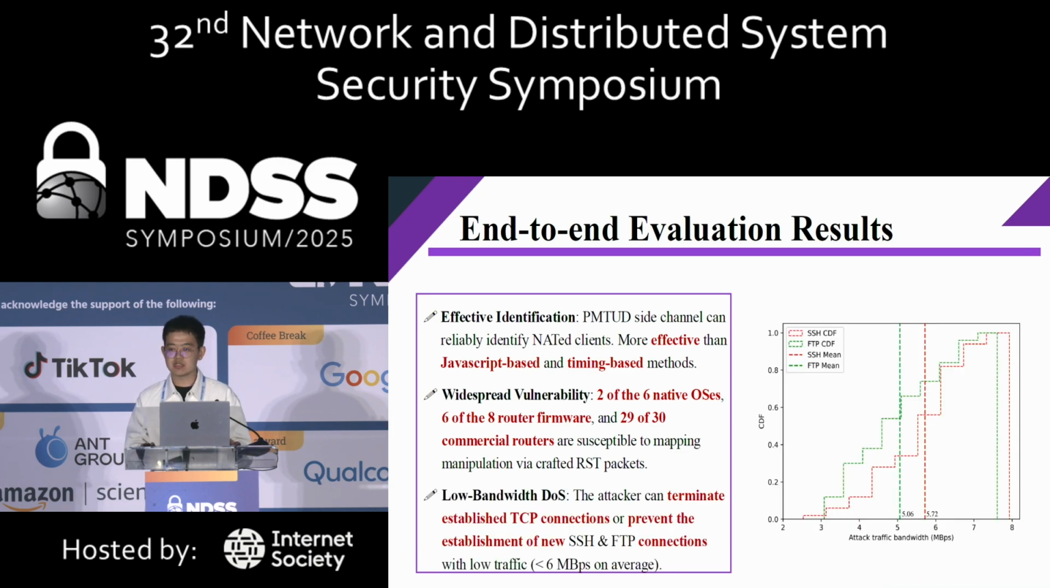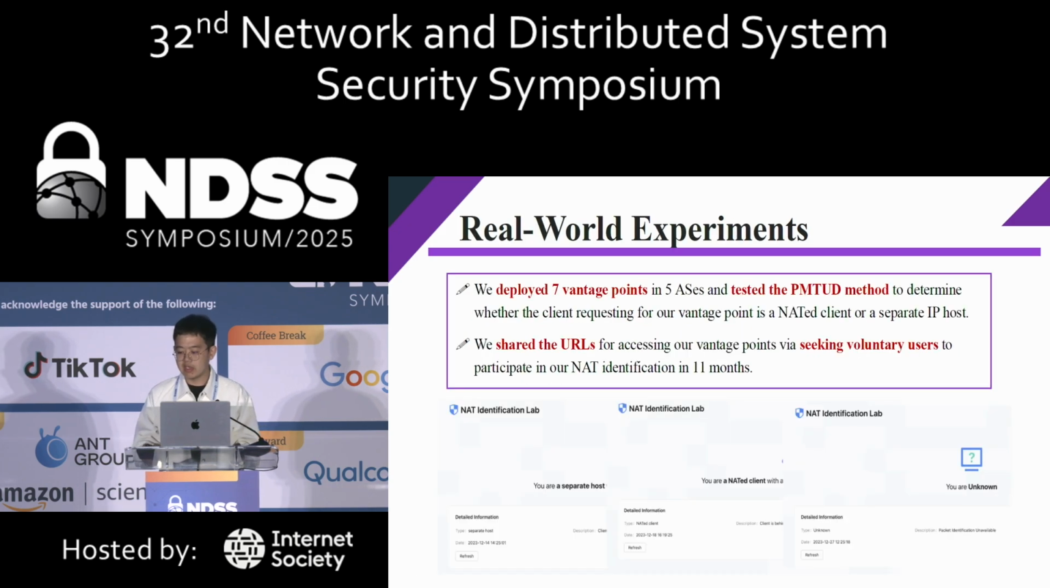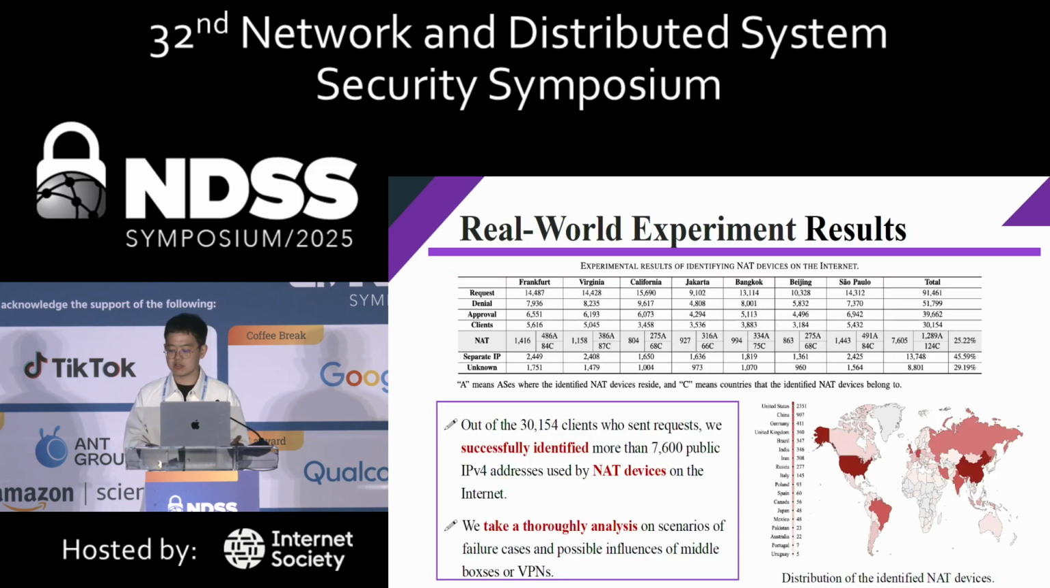And we have taken 2 case studies on SSH and FTP, and we show that the attacker can terminate the established TCP connections or prevent the victim client from visiting the remote server with just a low traffic bandwidth. And we have also taken some real-world experiments. We deployed 7 vantage points to test the PMTUD method. We shared the links with some voluntary users to take part in the experiments over 11 months. And our method can successfully identify those NAT clients, and we also analyze the failure cases.